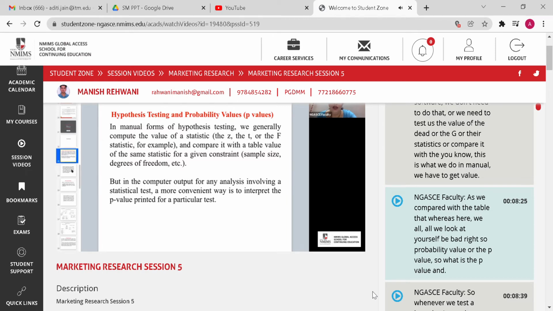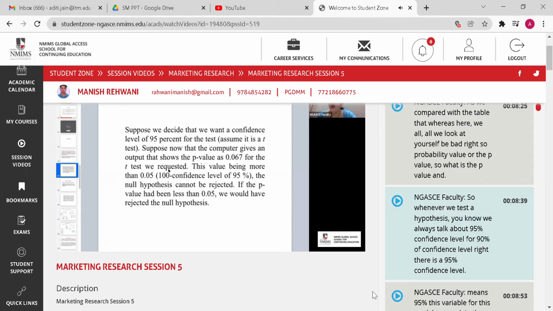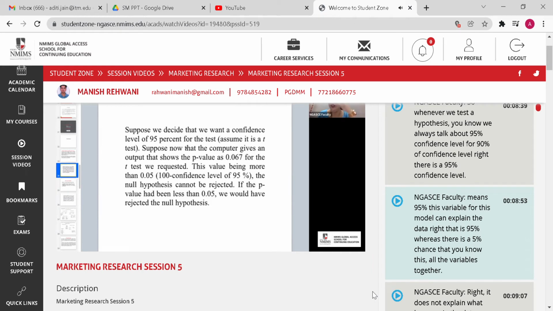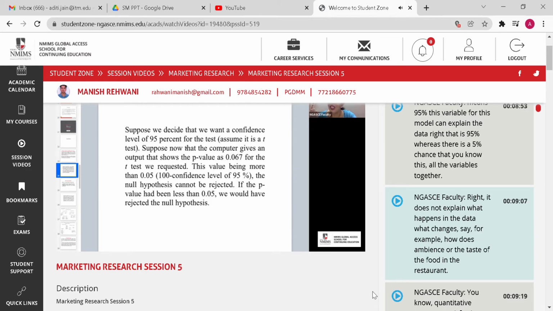Now, what is the p-value? I'll tell you what the p-value is. Whenever we test a hypothesis, we always talk about a 95% confidence level or a 90% confidence level, right? A 95% confidence level means 95% this variable or this model can explain the data, right? That is 95%. Whereas there is a 5% chance that all the variables which we have put together do not explain what happens in the data, what changes.